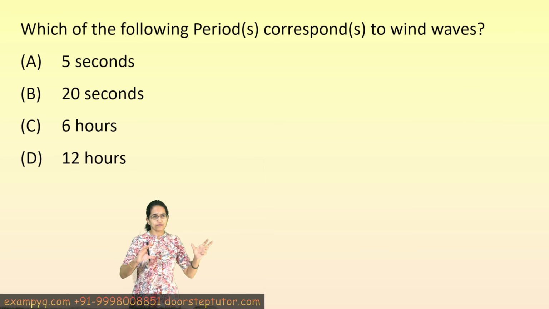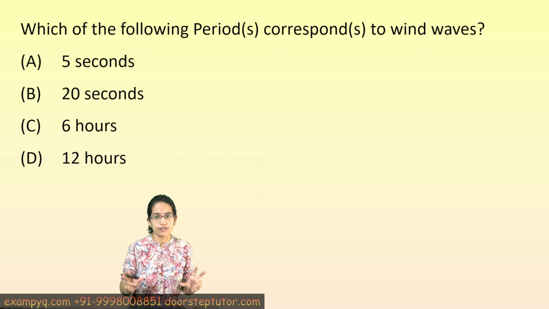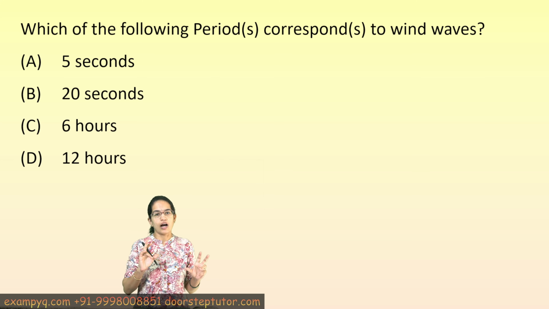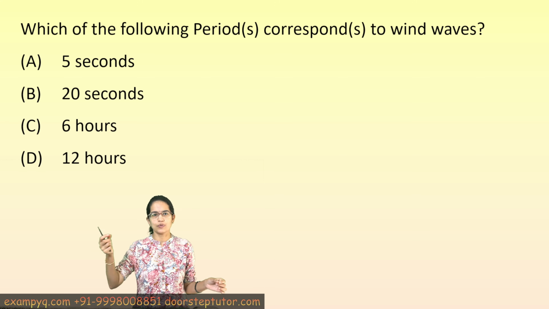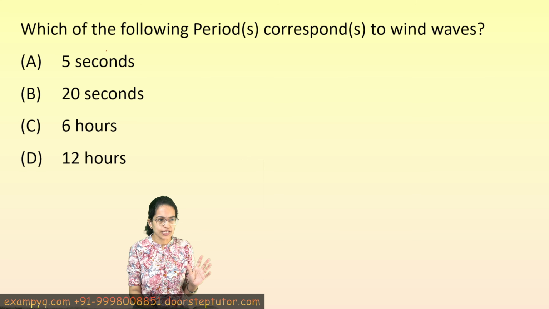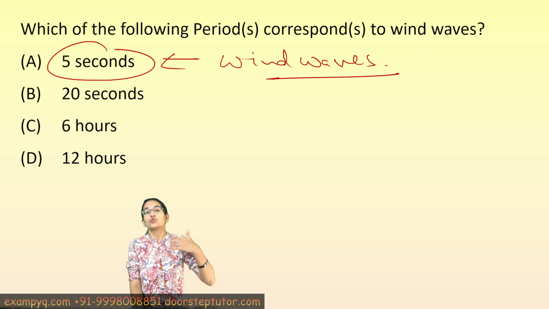The next is, which of the following periods correspond to wind waves? Now, wind waves are interesting, right? Wind waves are gravity waves which are generated by the local winds. They range from somewhere about 1 second to 10 seconds. So, typically 5 seconds, we could say, would be the right range for wind waves. But don't stop on wind waves. Let's talk about swell waves.